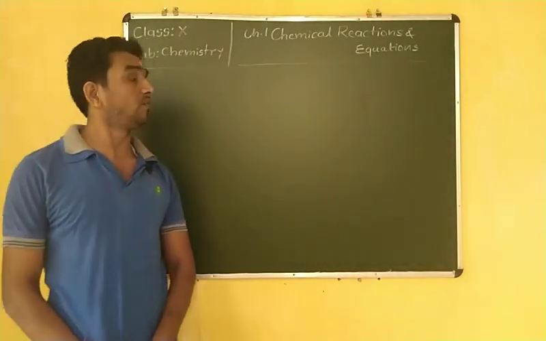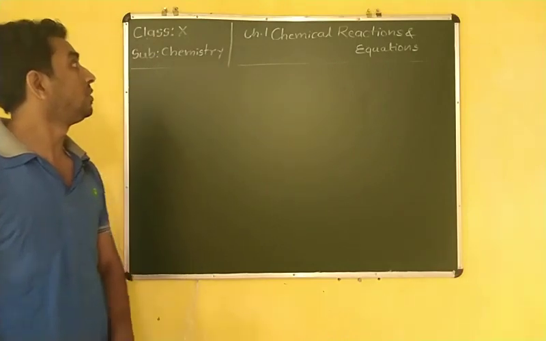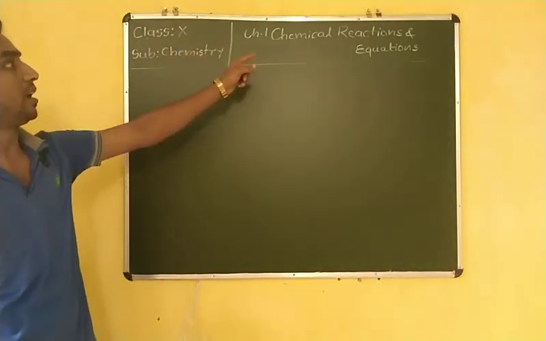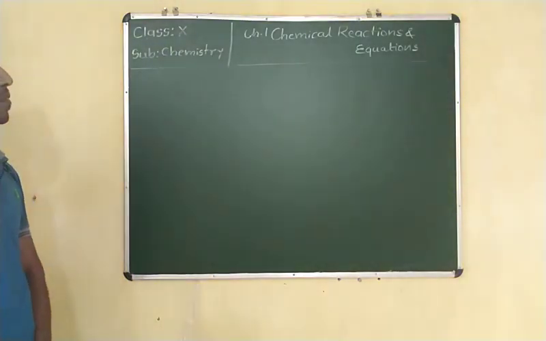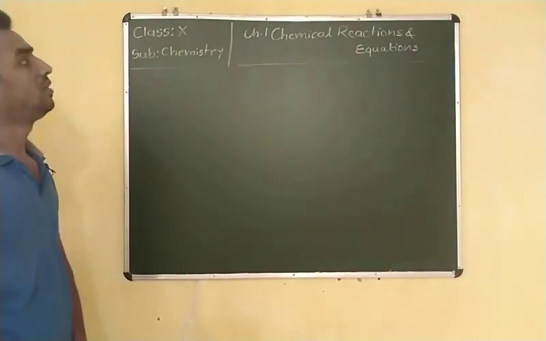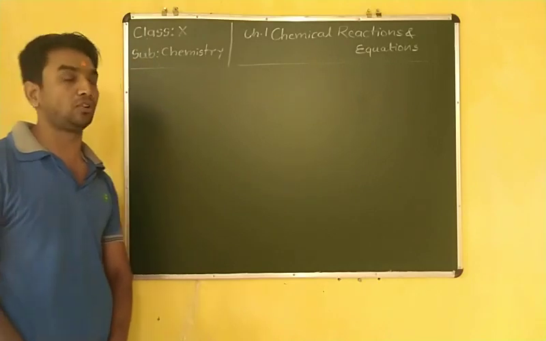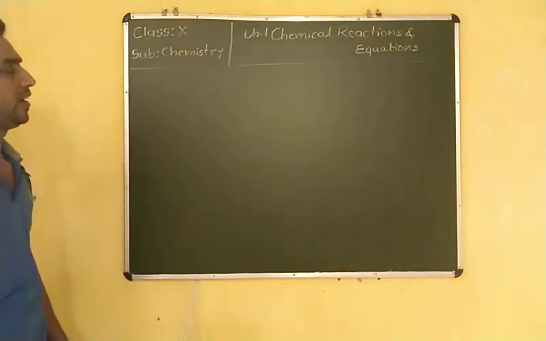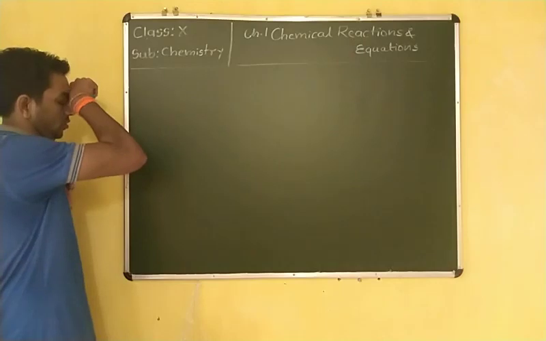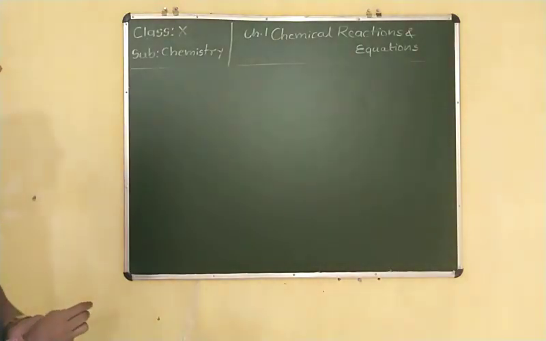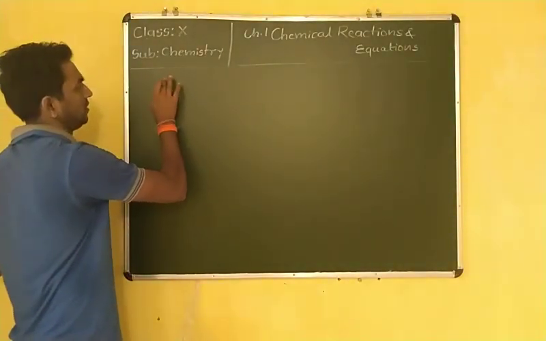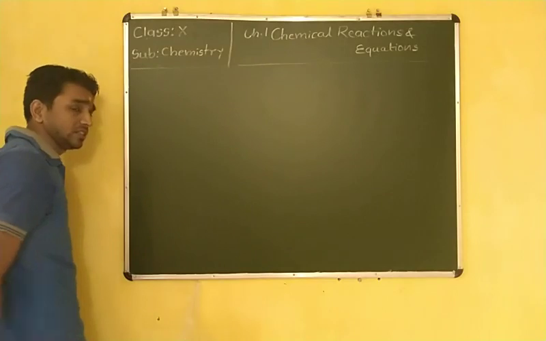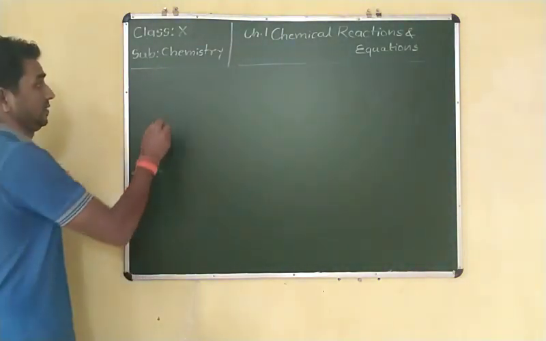In my first lecture I have already discussed the basic things of class 10 chapter 1, chemical reaction and equation. What is a chemical reaction? What is a chemical equation? And what are the characteristics of a chemical reaction? So today we have to read types of chemical reaction. Before starting these types, first we have to know what a chemical reaction and equation is, just the basic things which I have discussed already in lecture 1, first part.